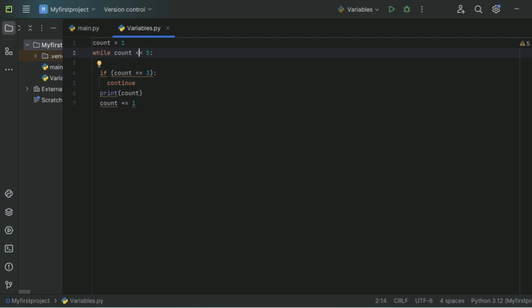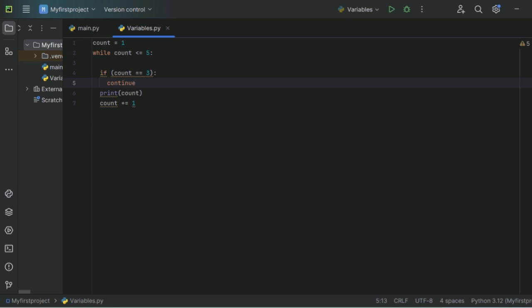Then once 2 is printed, it will become 3 because we are adding 1 to it. 3 will go to this. The condition is true: 3 is less than equal to 5 and count is equal to 3. Now it will continue. That means it will skip the loop. It will exit the loop temporarily. Remember, the current value is 3. That's why the loop is exited.